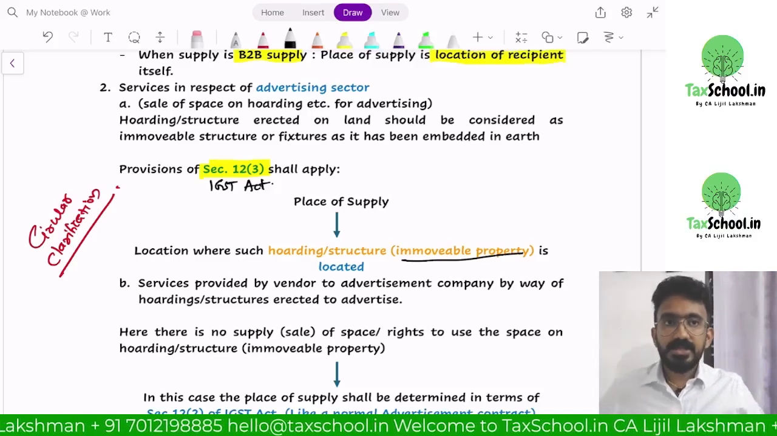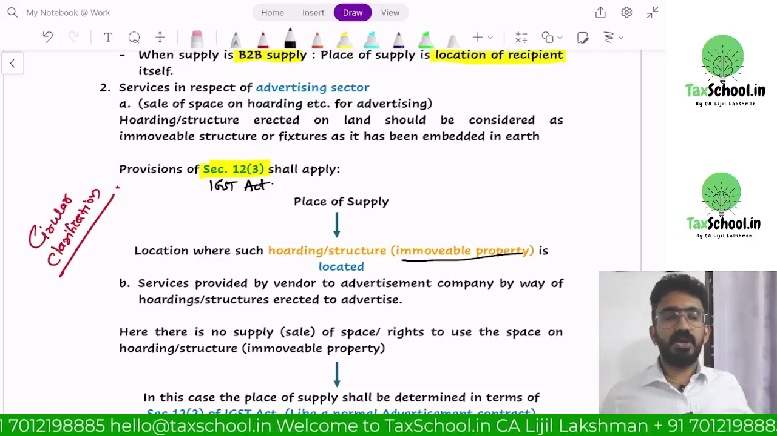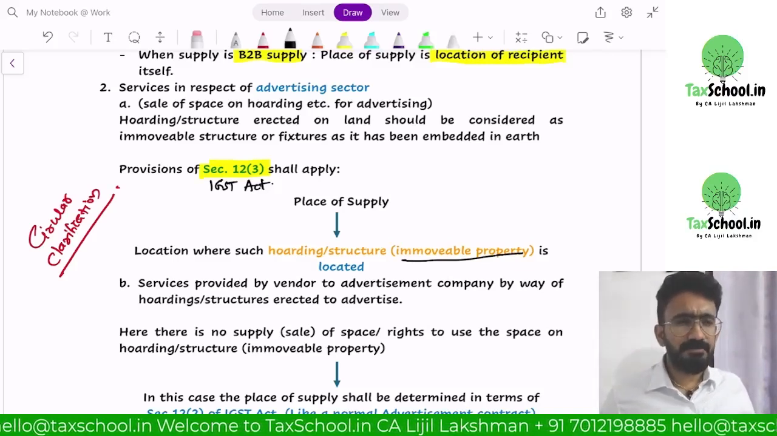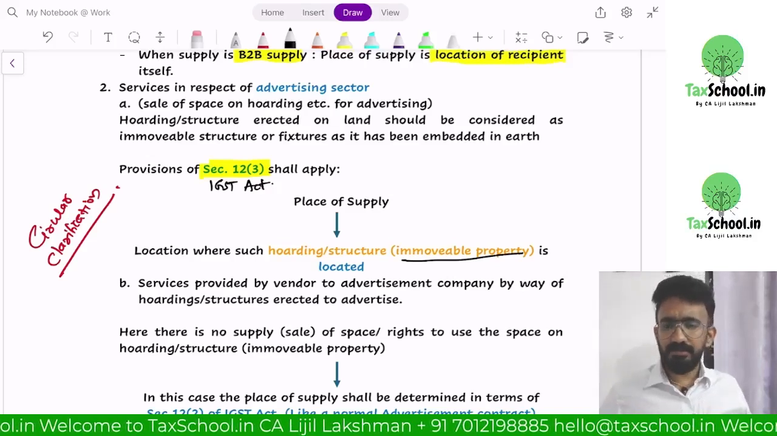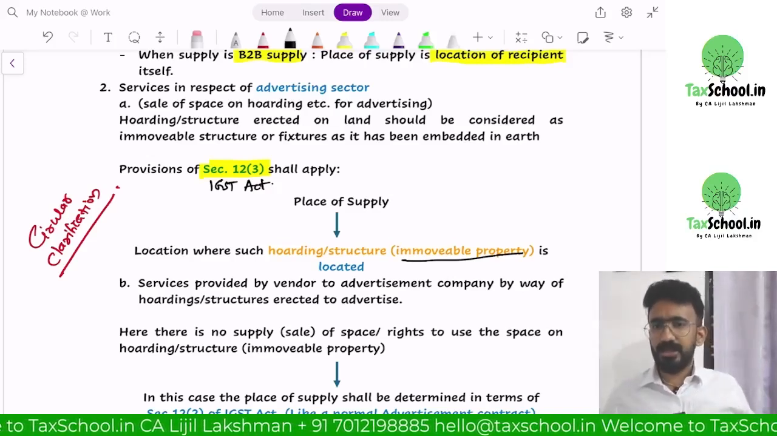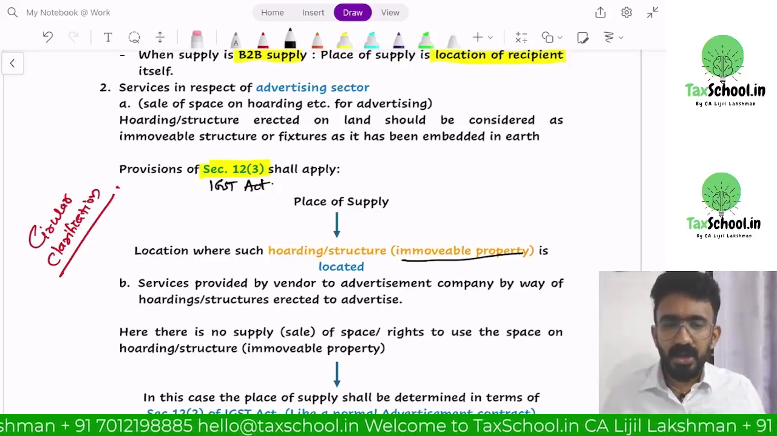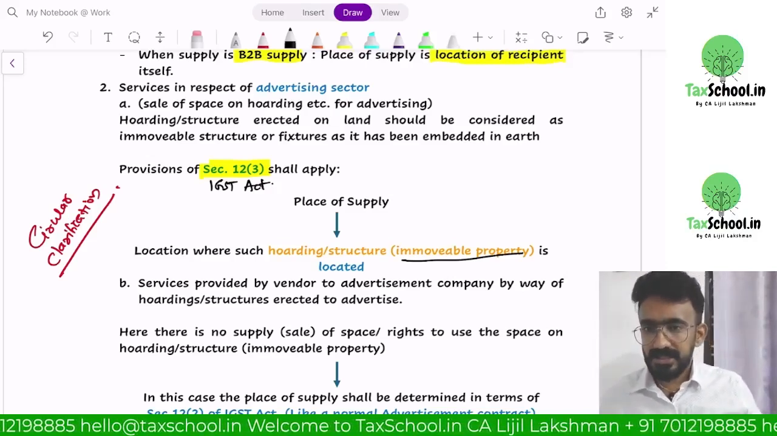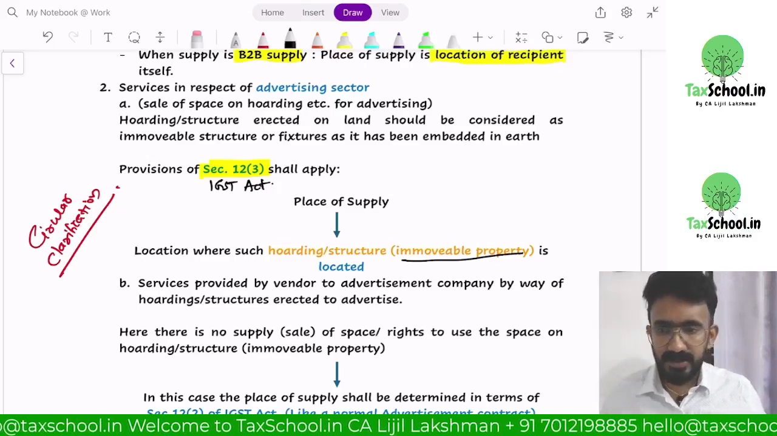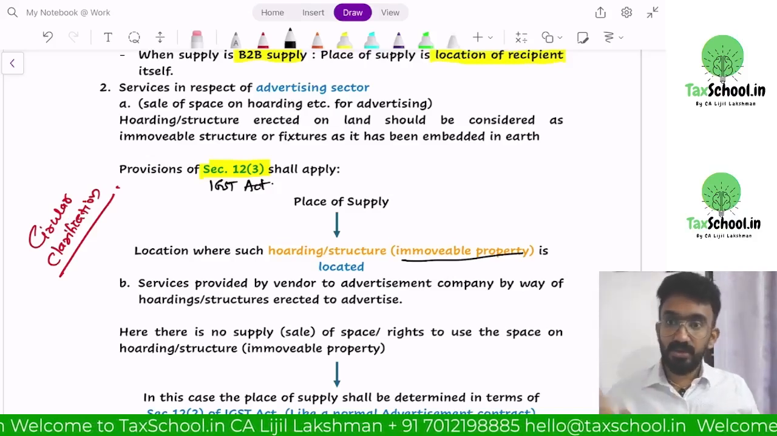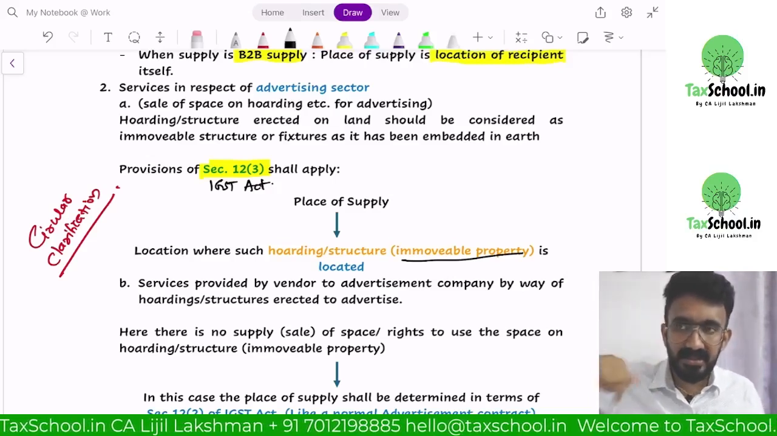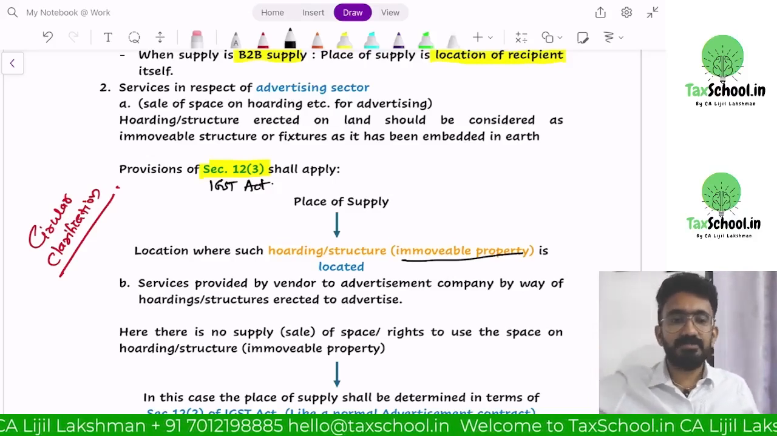However, suppose a company like an ice cream company, Naturals Ice Creams, wants to put advertisement. They approach this 0 Degree. They don't go to KMRL directly. They'll go to 0 Degree and say that we want to put advertisement of our company for 3 months.